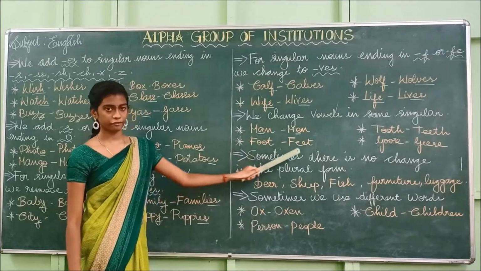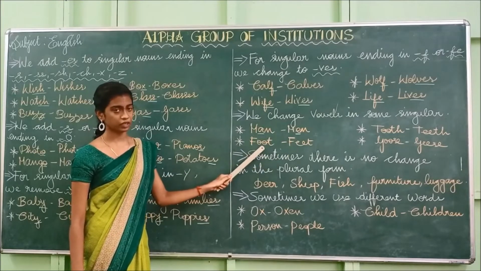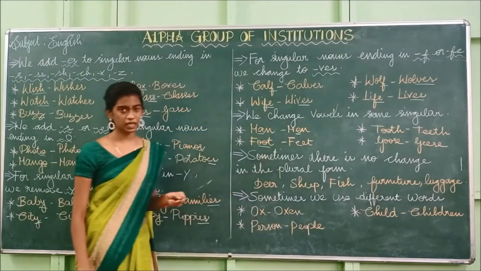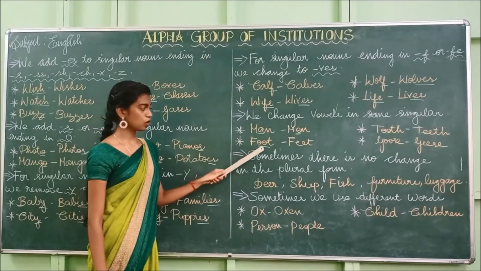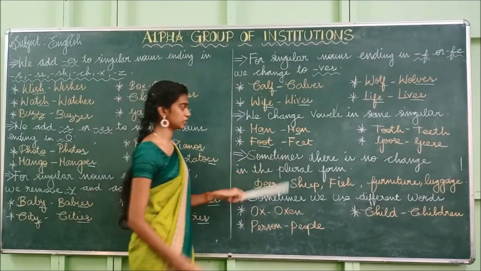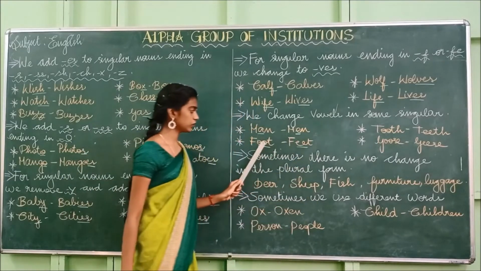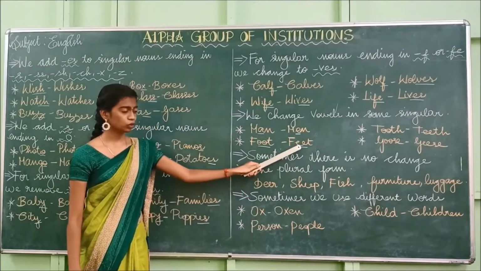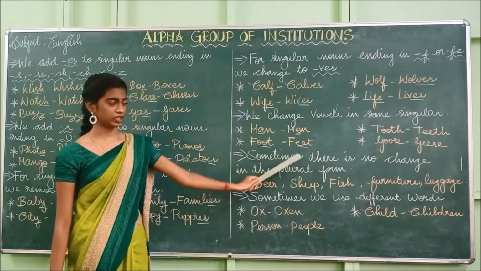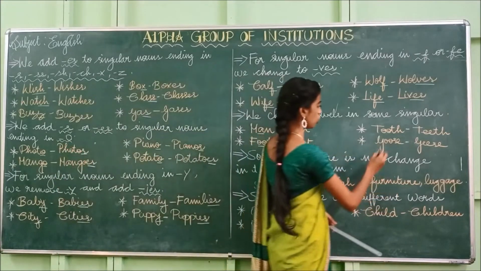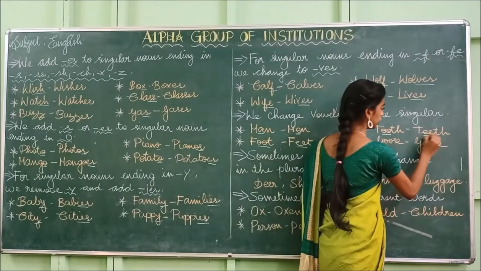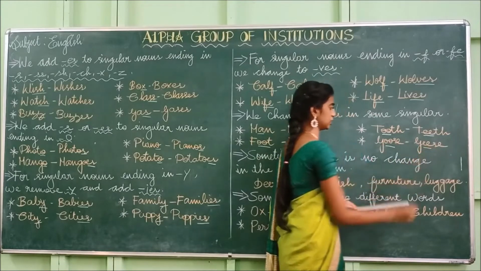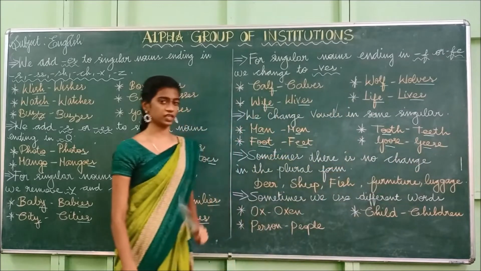Likewise foot, feet. And what is the vowel you can find in this word foot? Yes, O. So A, E, I, O, U, these are the vowels. So O is the vowel here. We have changed it to E. So instead of this double O, we have changed it into double E. So foot, feet. Likewise tooth, T O O T H, we have changed into teeth. Tooth, teeth. Likewise goose, geese, G O O S E, G E E S E.